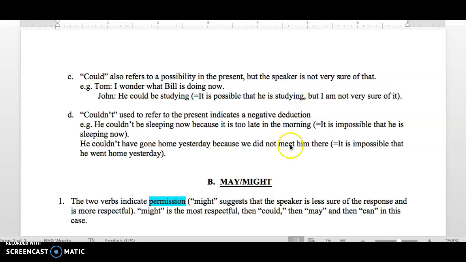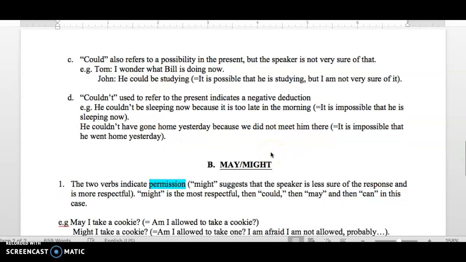Couldn't, when it is used to refer to the present, indicates a negative deduction. For example, he couldn't be sleeping now because it is too late in the morning, which means it is impossible that he is sleeping now.